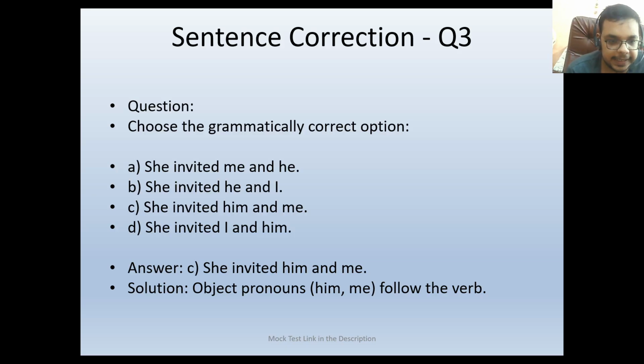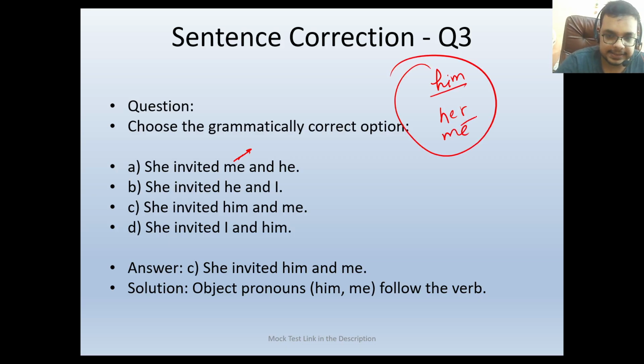Let's talk about question 3. She invited me and he. What is correct? She invited me and he. Actually, see here, we are using the object pronoun because we are using it at the last. When we use object pronouns, it will always be like him, her, me. So objects we use like this. So she invited me and he is not correct.